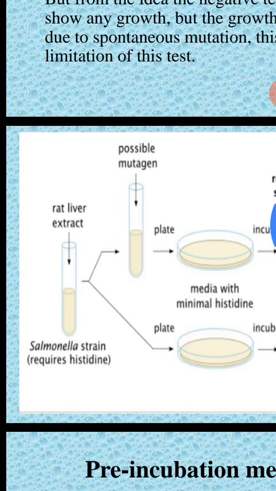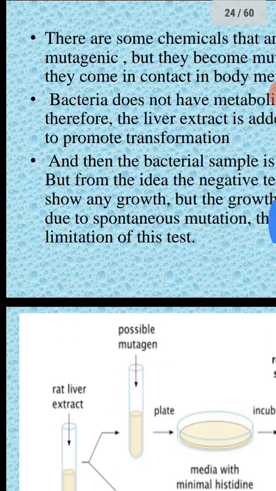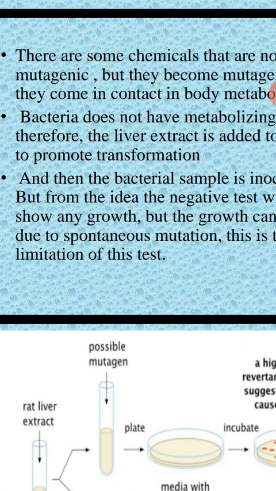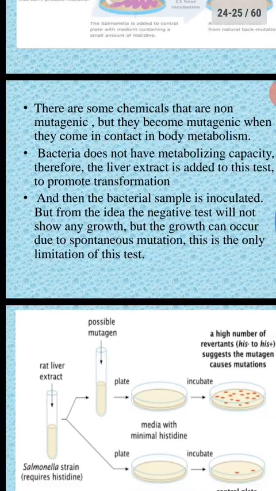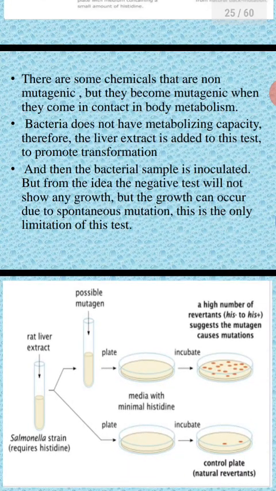Why are you adding liver extract to the media? Because some chemicals, some drugs, as such won't cause mutagenicity problems, but after metabolism in the liver they are converted into metabolites that have genotoxic or mutagenic properties.